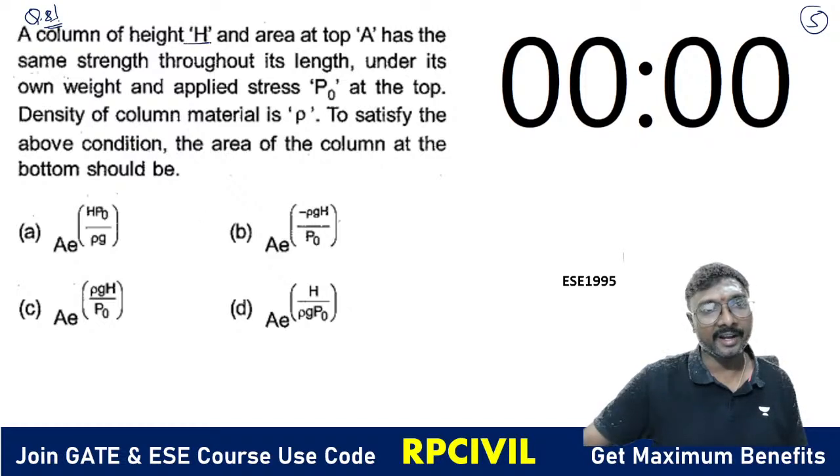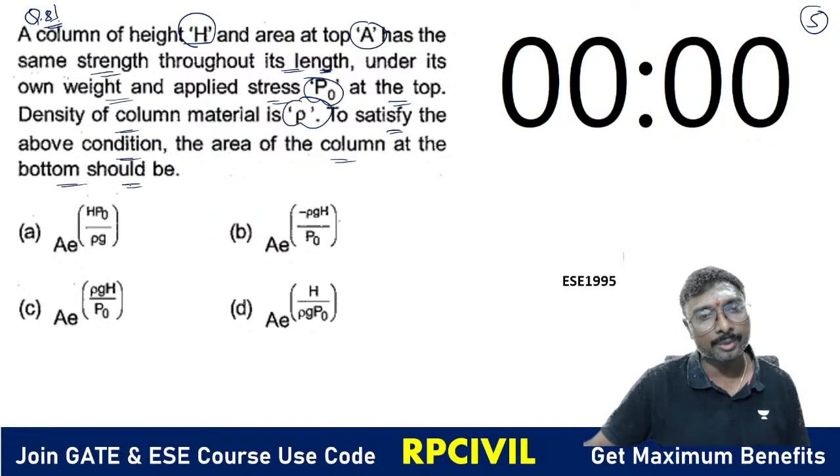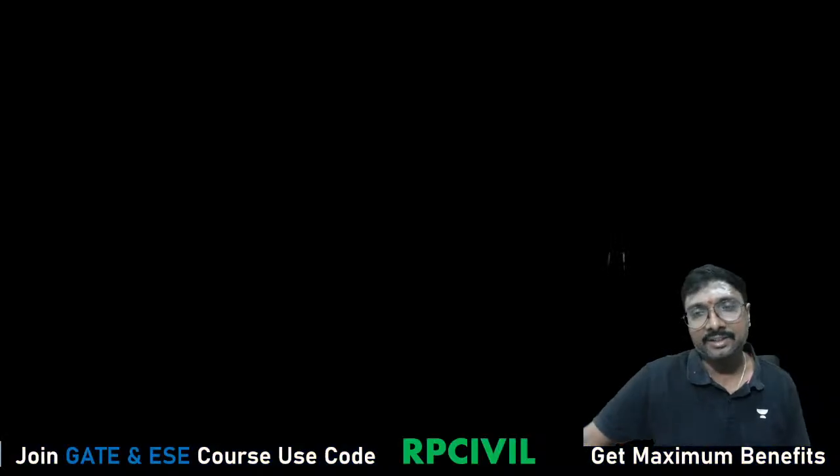A column of height capital H and an area at the top A has the same strength throughout its length. So can we say it is a bar of uniform strength, a pier or column of uniform strength under its own weight and applied stress P naught? Applied stress is P naught, own weight at the top. Density of the column material is rho. To satisfy the above condition, the area of this column at the bottom should be, right? You are asked to identify the area of this column at the bottom.